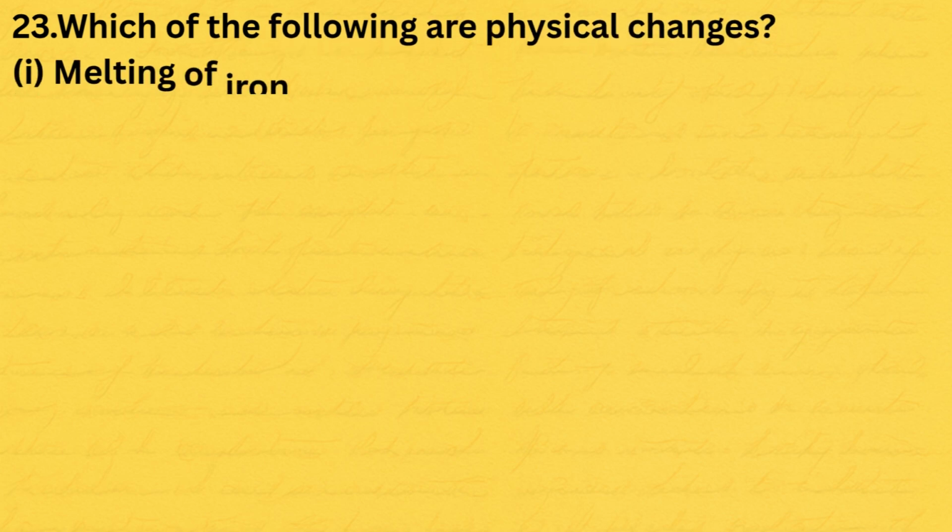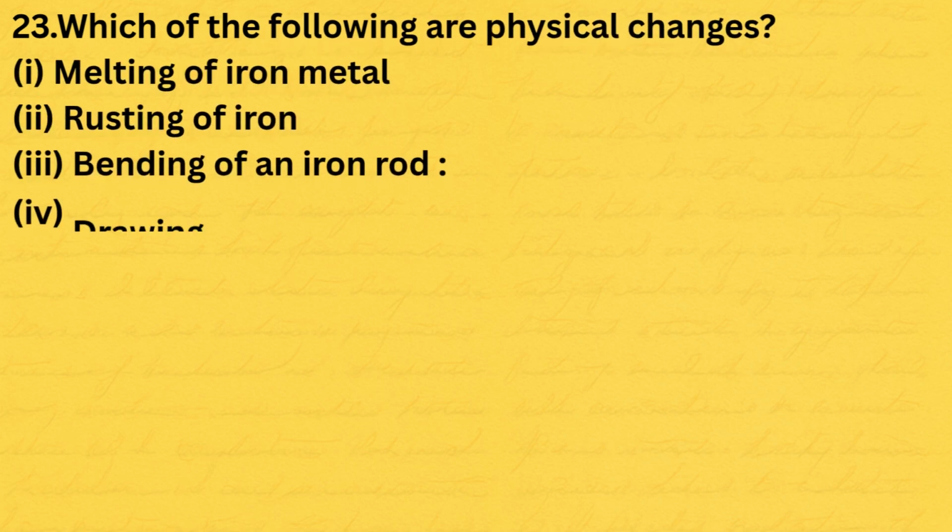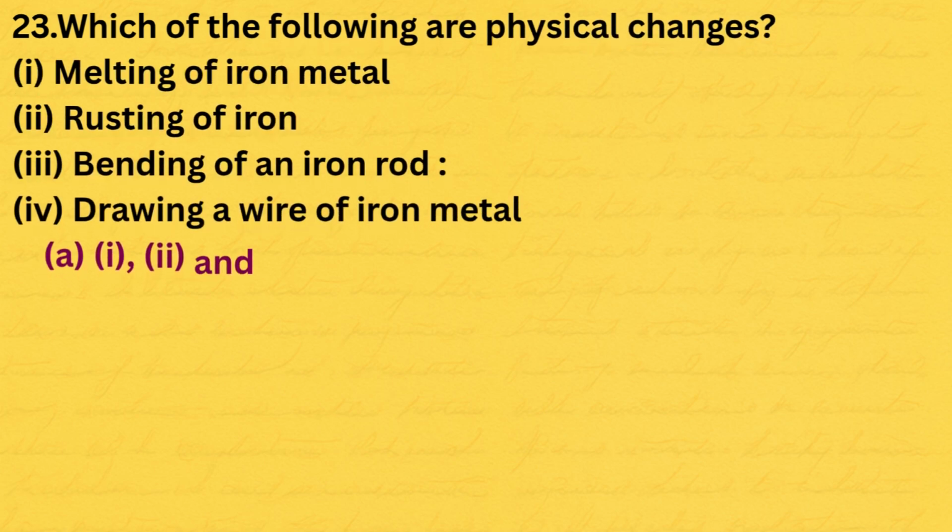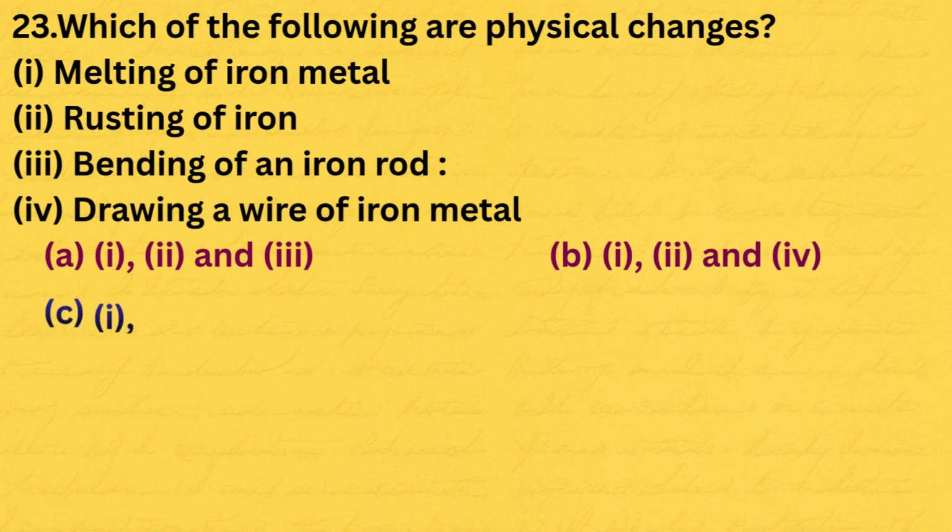23. Which of the following are physical changes? Melting of iron metal, rusting of iron, bending of an iron rod, drawing a wire of iron metal. The correct option is C.